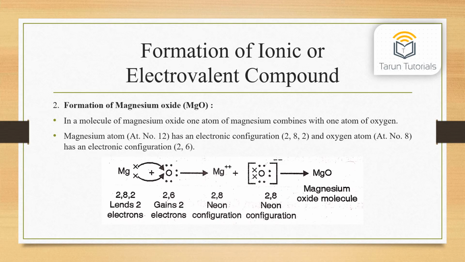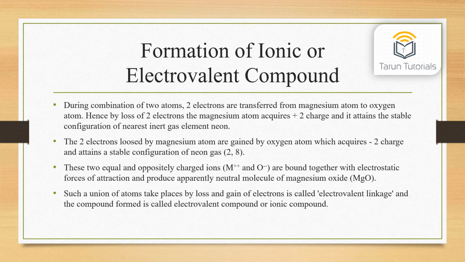Second, formation of magnesium oxide, that is MgO. In a molecule of magnesium oxide, one atom of magnesium combines with one atom of oxygen. Magnesium atom, atomic number 12, has an electronic configuration 2,8,2 and oxygen atom, atomic number 8, has an electronic configuration 2,6. During combination of the two atoms, two electrons are transferred from the magnesium atom to the oxygen atom.